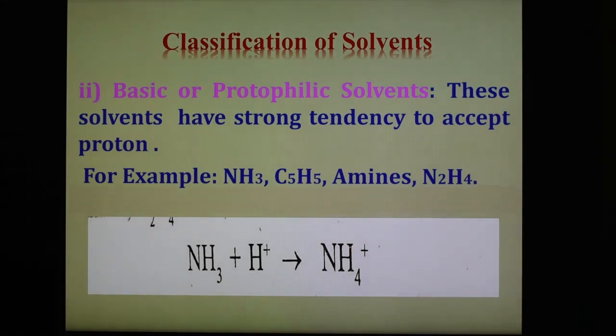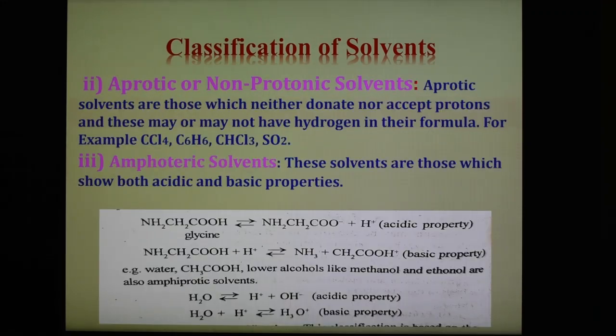So these are the two types of protic solvent. The second kind is aprotic solvent, also known as non-protonic solvent. Aprotic solvents are those solvents which neither donate nor accept proton. These may or may not have hydrogen atoms in their formula. Examples are CCl4 carbon tetrachloride, benzene, chloroform, SO2.